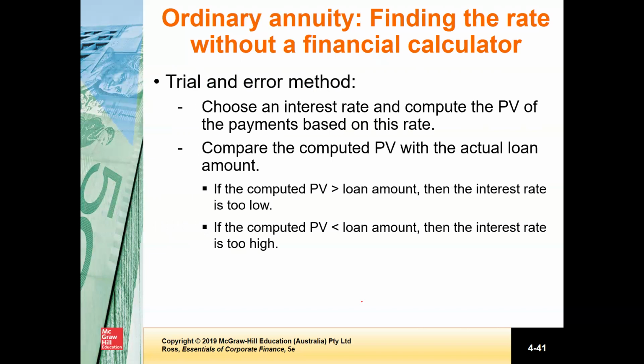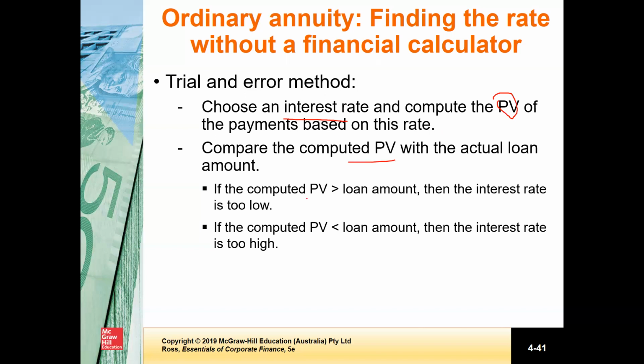If you want to calculate the rate, the example that we have seen in the previous slide, without a financial calculator, there is no straightforward way of finding the rate. You essentially need to use a trial and error method. First, you choose an arbitrary interest rate, then you compute the present value based on that arbitrary rate, and then compare this present value with the actual loan amount.